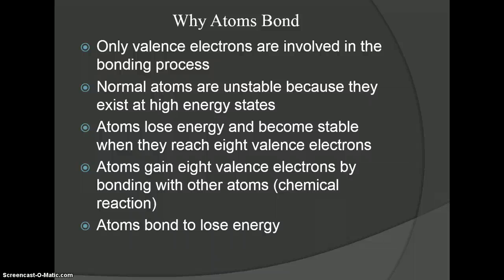So to sum it up, basically the simplest way to say it is atoms bond with the point to lose energy. They have high energy states. They want to lose that energy by gaining or getting to the state where they have 8 valence electrons. And so they will bond with other atoms, and it can be one atom, it can be 2 atoms, it can be 4 atoms. In some cases, it can be an incredible amount of atoms to gain those 8 valence electrons.